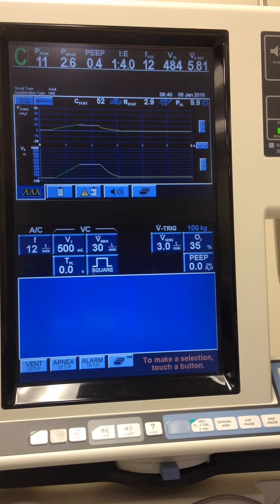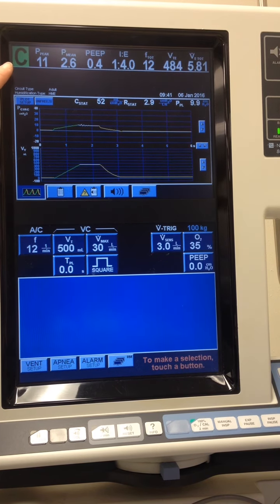So in 2.2, let's go ahead and leave the 840 in the volume control mode, keep our compliance at 50 and our resistance at 5. So we are going to this time change our flow to 2 seconds. We want to see what else is going to change: the peak pressure, the plateau pressure, our I:E ratio, our tidal volume. What's going to change? Let's see where we're at.